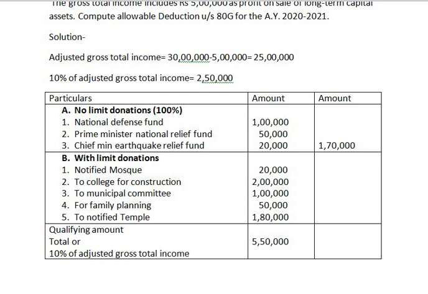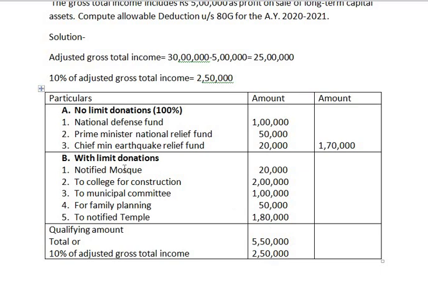We have computed adjusted gross total income in the beginning itself. Adjusted gross total income is 25 lakhs. 10% of adjusted gross total income is 2,50,000.